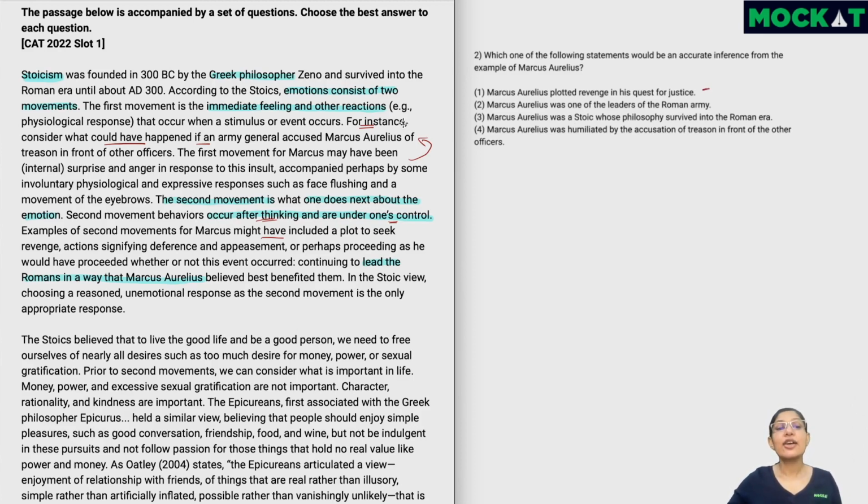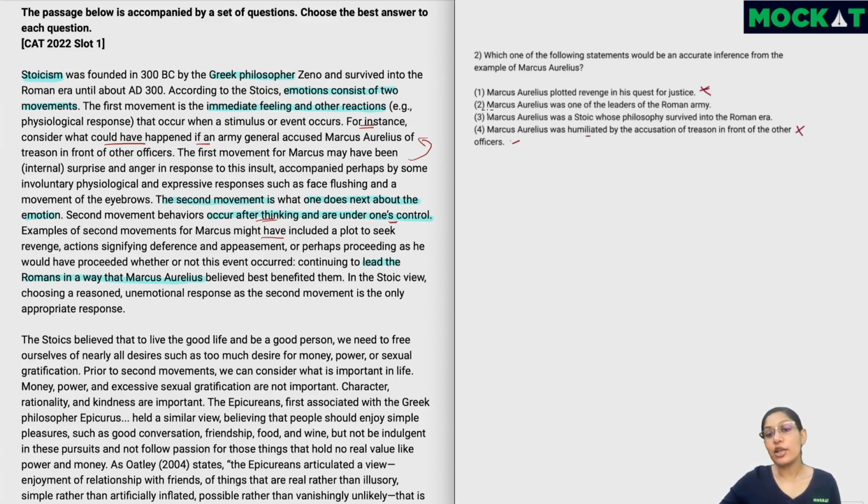The author is not saying, for example, consider what happened when an army general accused Marcus Aurelius. Then that would mean that it's something which has occurred and which we are aware of. Maybe there's some writing or something like that. We are saying what could have happened if. So this is something which has probably not happened. And we can eliminate the 4th option also using the same logic. This is just an example. One, we don't know that this actually happened. Second, if it did happen, we don't know what is the emotion that he felt. So 1 and 4 can be eliminated using logic.